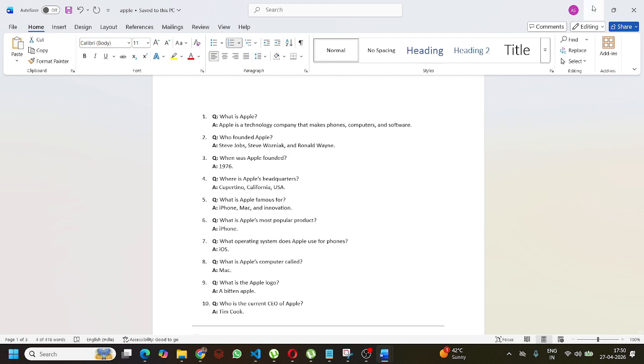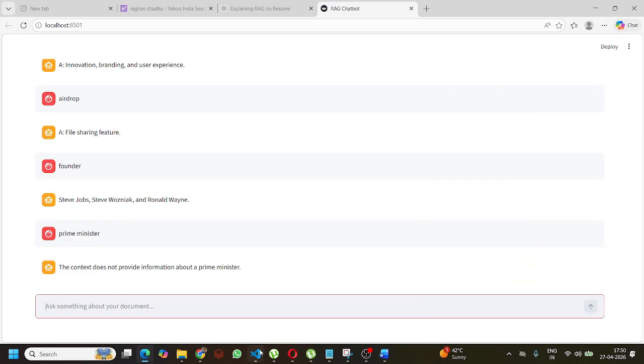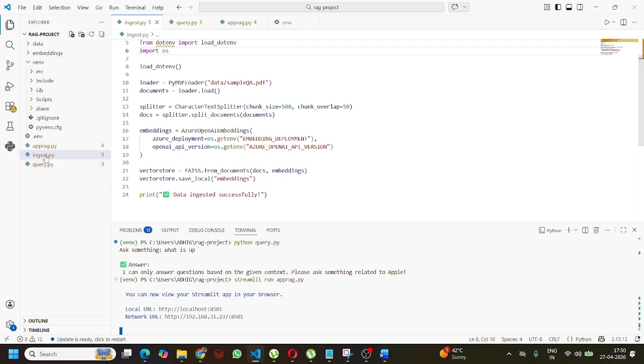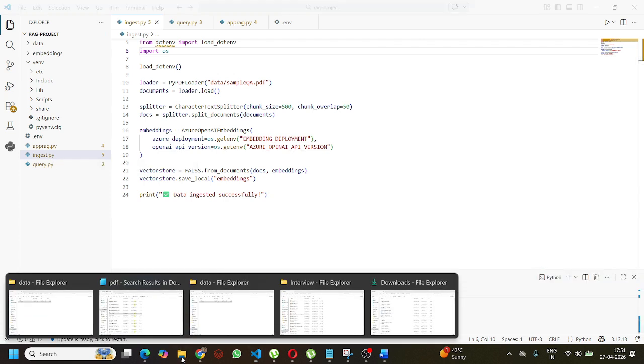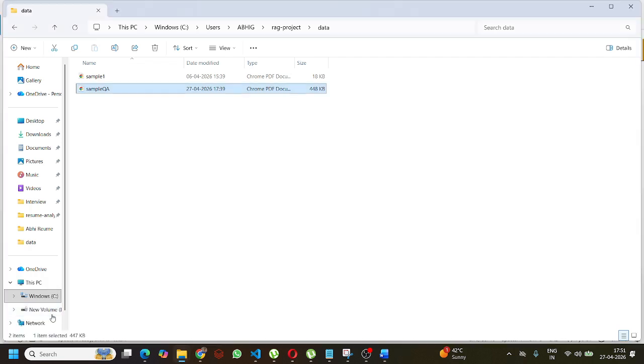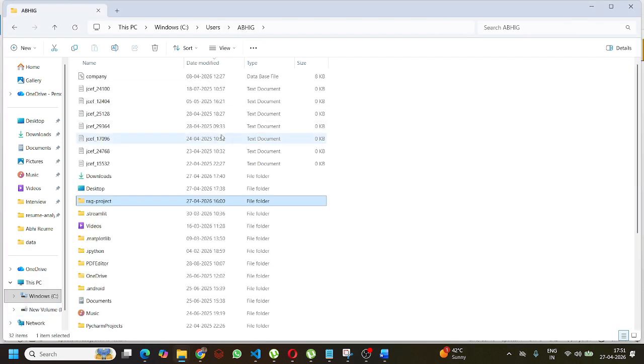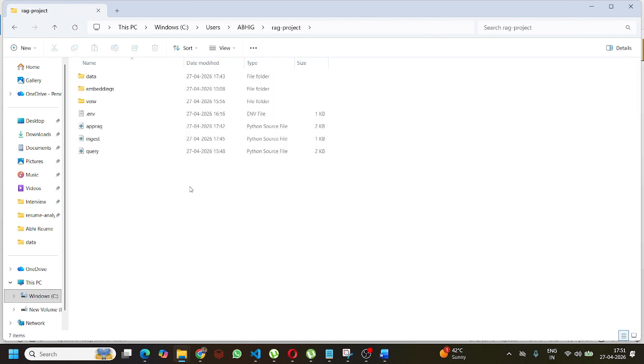So let's get started and understand how RAG works. To start the RAG, first of all, we have to do a few things. First, we have to create a directory wherever we will store all these things, wherever we will create our files. So first of all, I created a directory in my user profile, RAG project. Here in my RAG project, I created an environment and I gave the environment variable and all these things, and this is the folder.